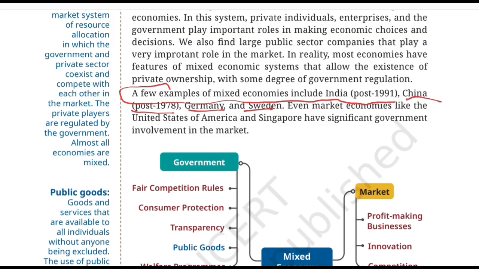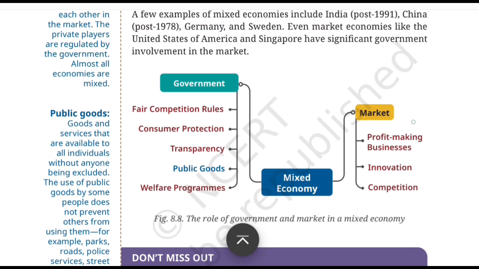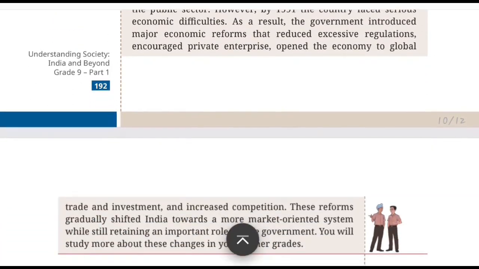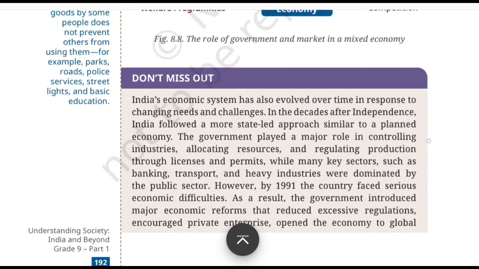Whereas in India, what happened in India? Did India always have the same economic system? No. Let's follow the journey. India's economic system has evolved over time in response to changing needs and challenges, which means that over the period, the role of the Indian government has kept on changing over here. Fine. And India has developed into a mixed economy over the period of time. Fine. So moving further to understand the role of India's economy over the period of time here, which has been given as extra information in the concept under Don't Miss Out.